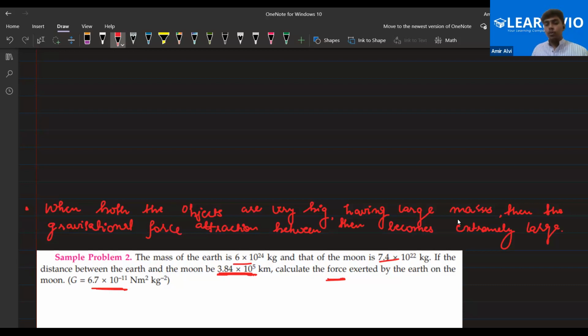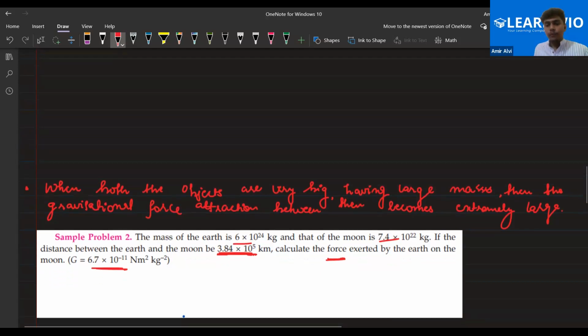So the force between the earth and the sun would be very large. Am I clear to all of you? At least try to find this answer, substitute and simplify as much as you can. Let me know, and we'll do this question together again.